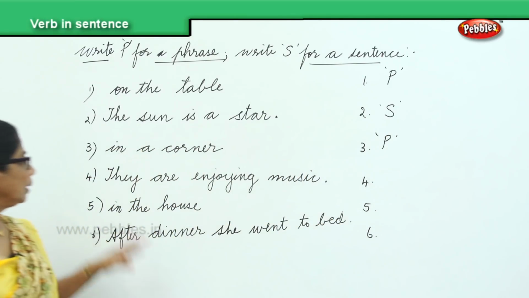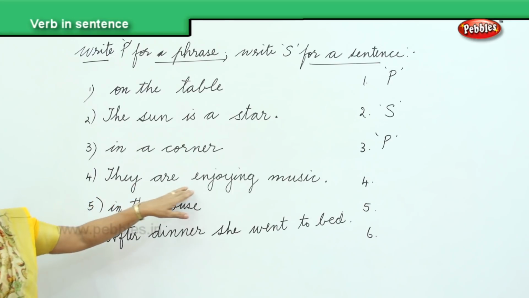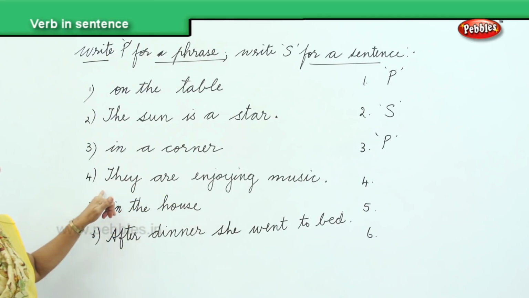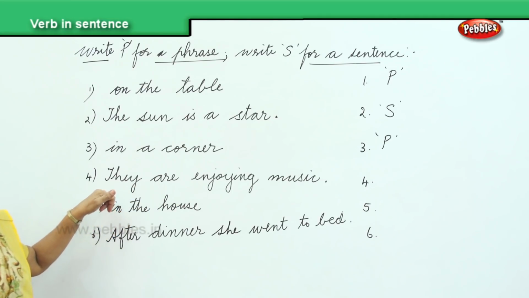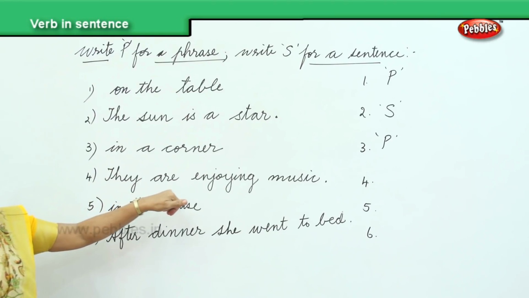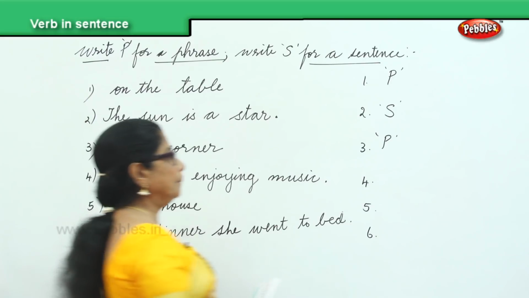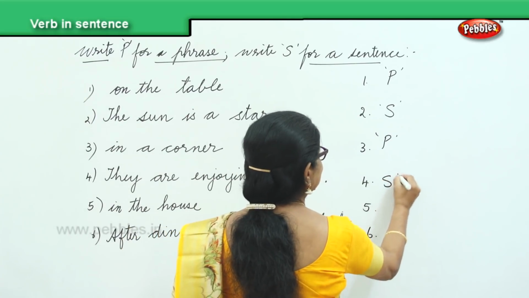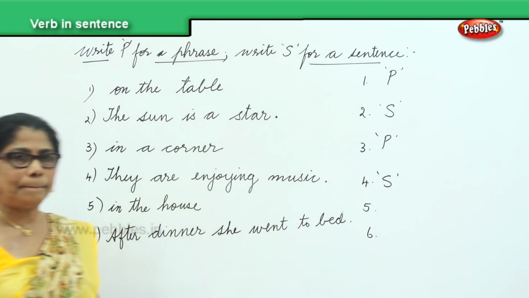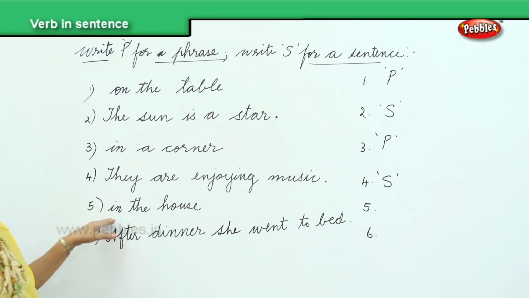Very good. They are enjoying music. It begins with a capital letter. They are, it's got a verb. It ends with the full stop. They are enjoying music. It is a sentence. It makes complete sense. In the house. It's a group of words.